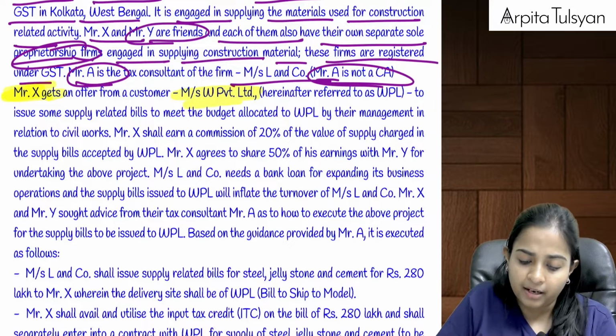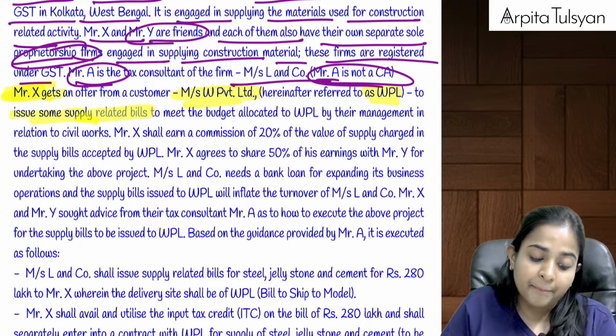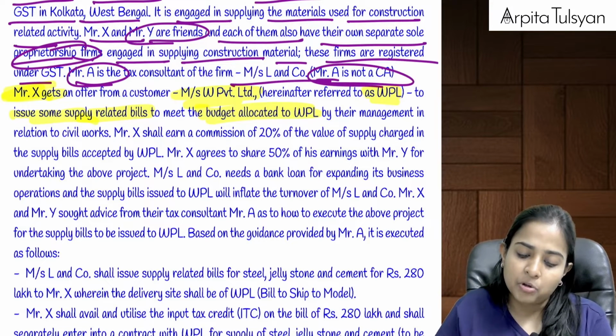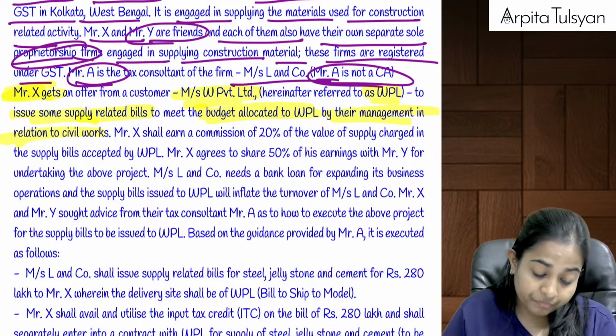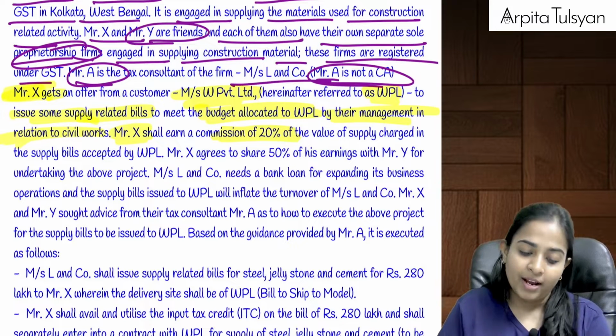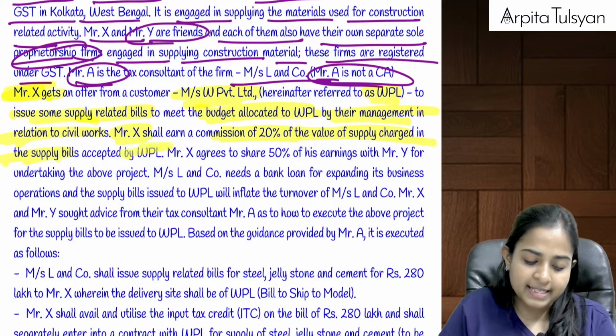W Private Limited, called WPL, to issue some supply related bills to meet the budget allocated to WPL by their management in relation to civil works. Okay. Mr. X shall earn a commission of 20% of the value of supply charged in the supply bills accepted by WPL.